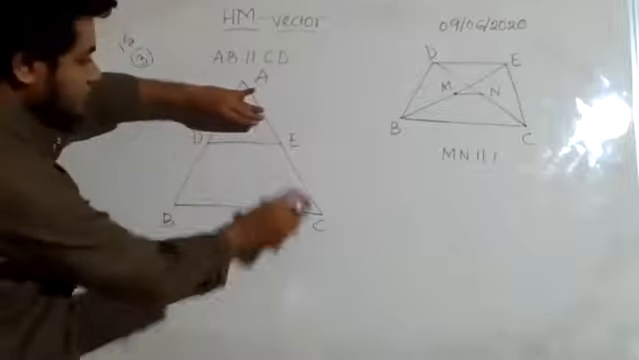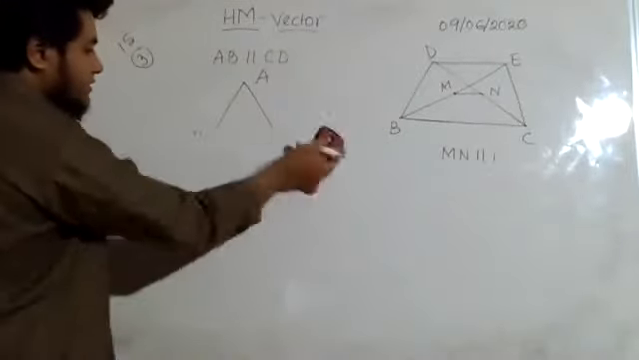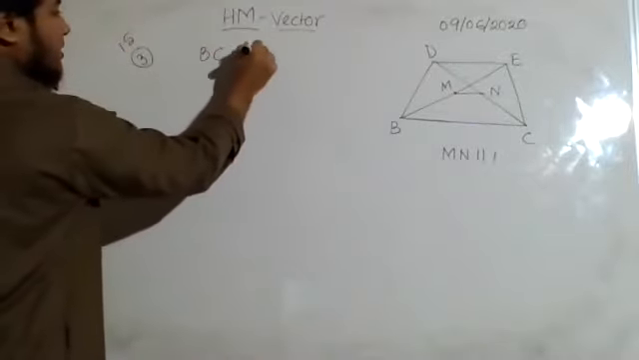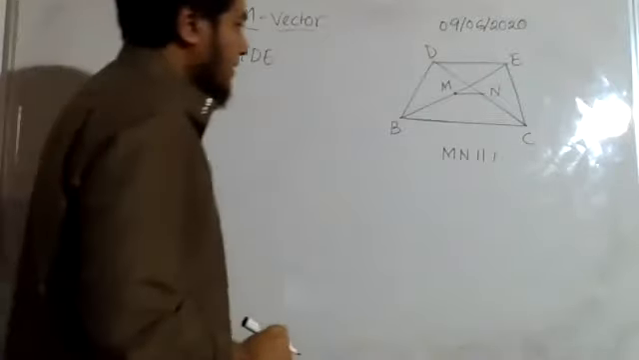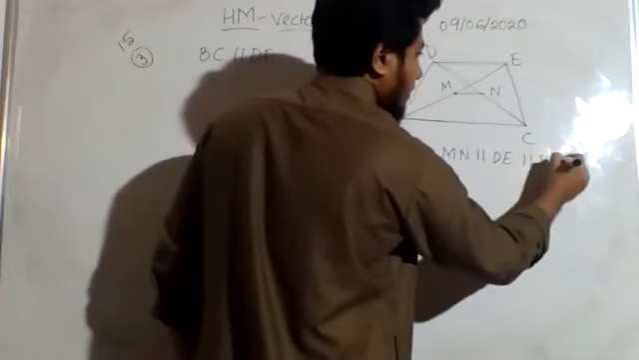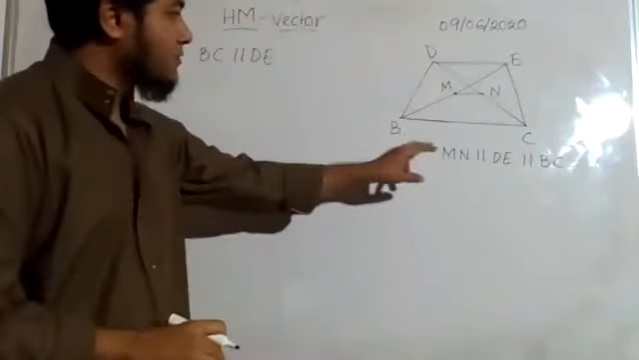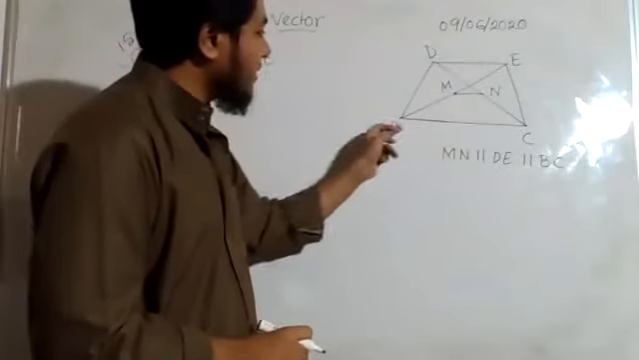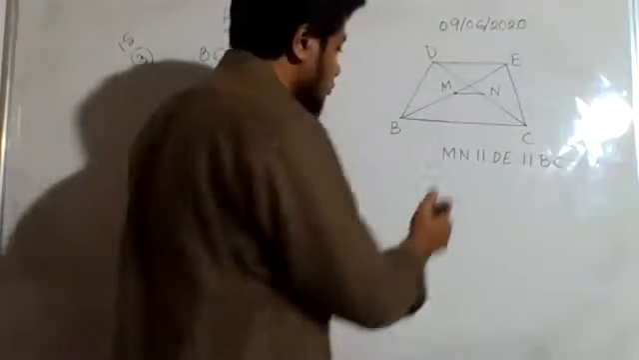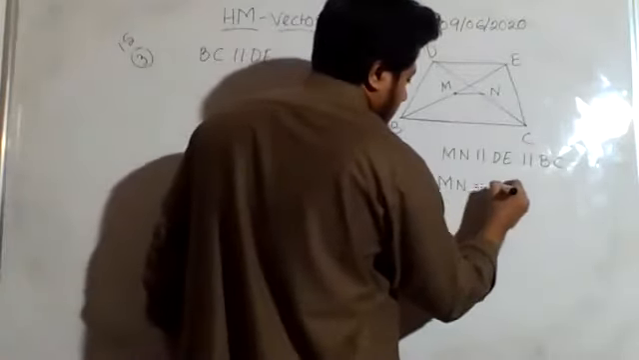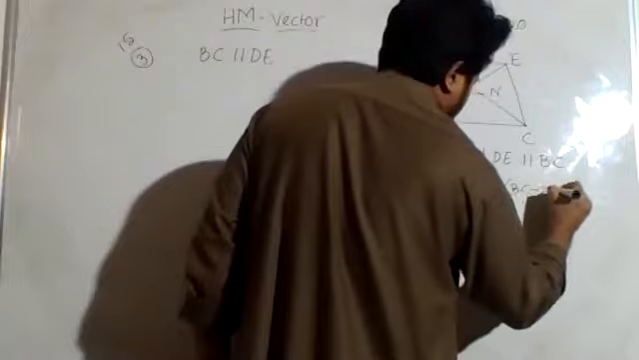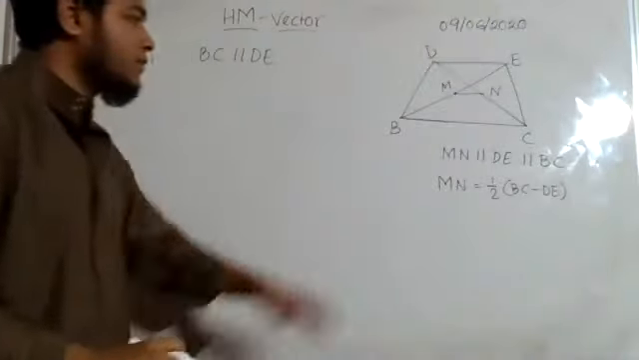So this trapezium BCED I have drawn over there, so I will erase it. Now the parallel sides are BC parallel to DE. Then we have to prove MN is parallel to BC and DE. This is what we have to prove. And another thing that we have to prove is MN is equal to half of BC minus DE. We have to prove these two.